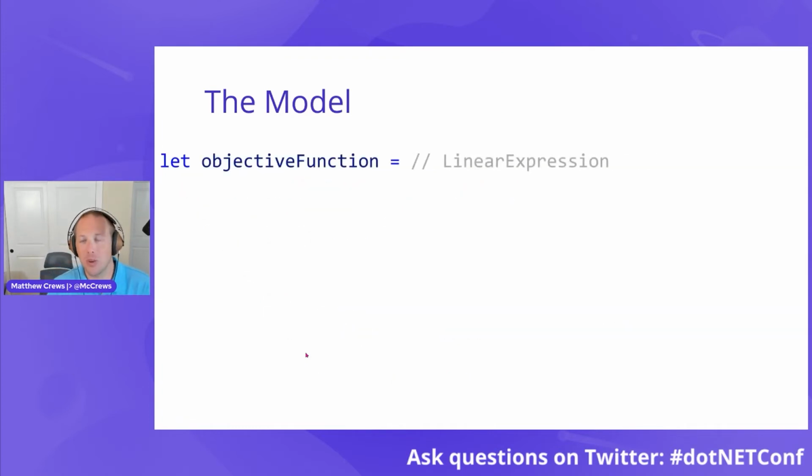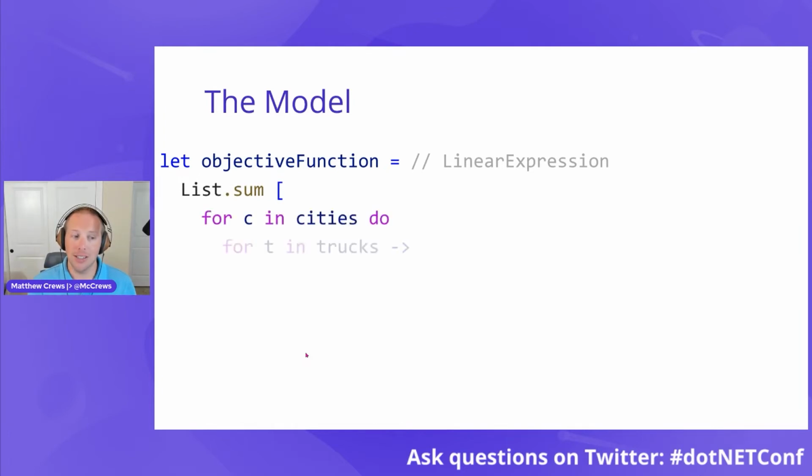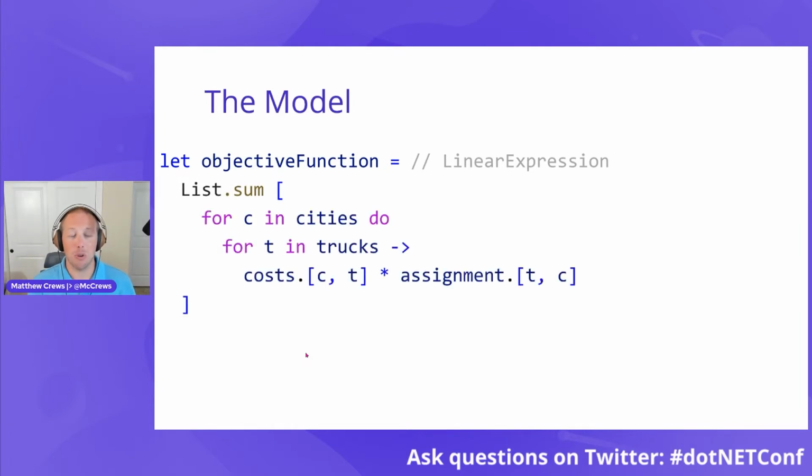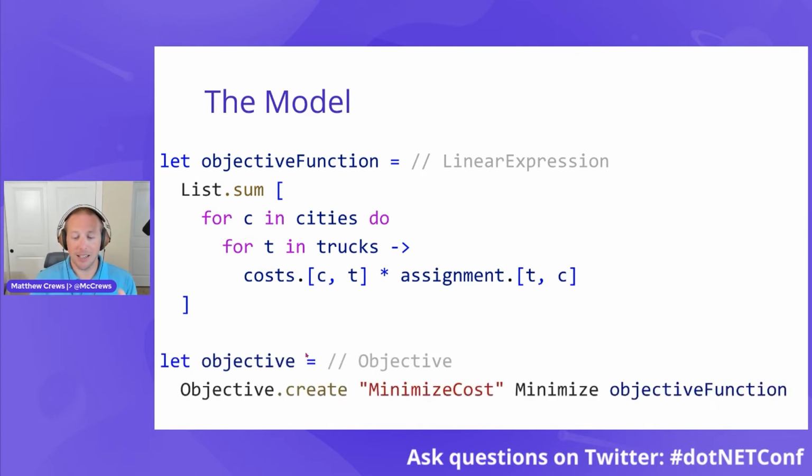Now, we create our objective function. So this is the expression that tells the solver, this is how I measure success. In this case, I'm going to, again, sum a list comprehension for each city. And for each truck, I'm going to multiply the cost of using that connection by whether I actually am using it or not. The objective then takes that expression and says, hey, I want to minimize this function.